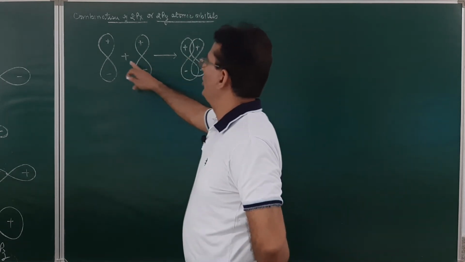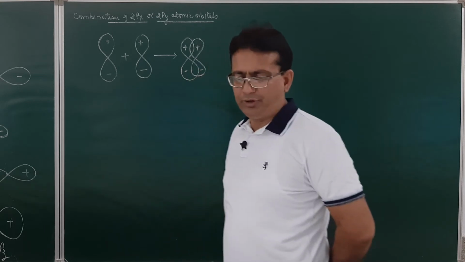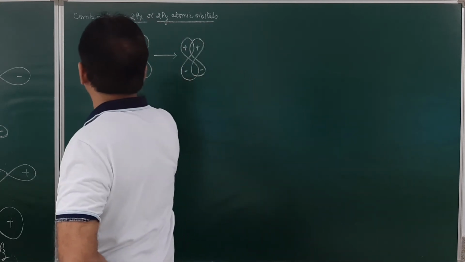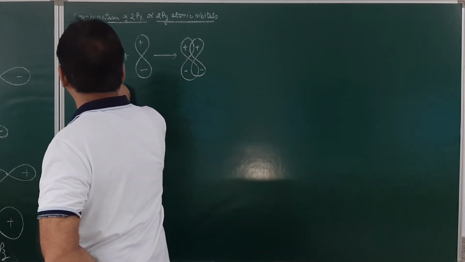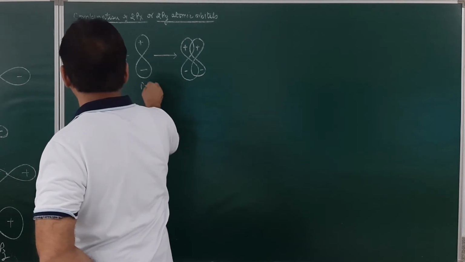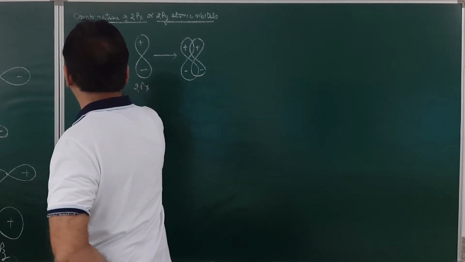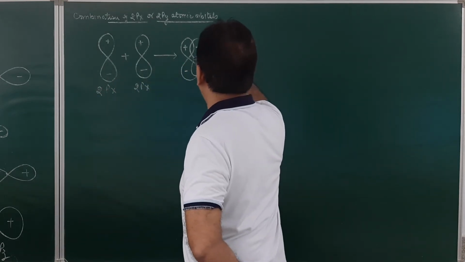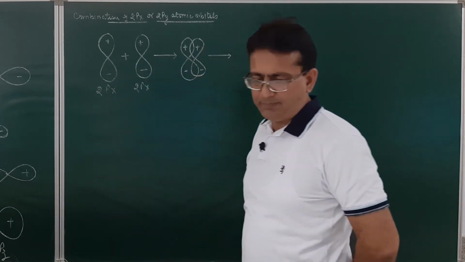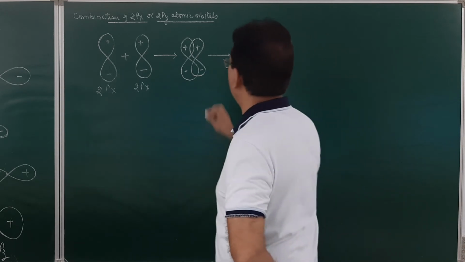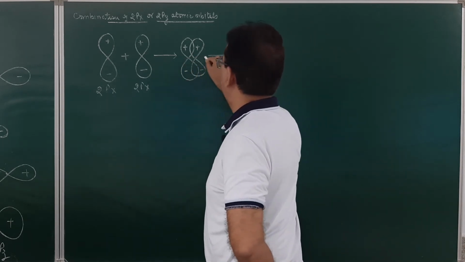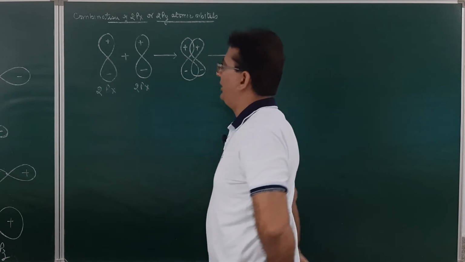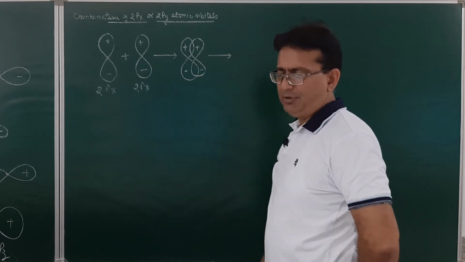Just see, they are undergoing the addition overlap. This is the px, and this is also a px, or we may say 2px and 2px atomic orbital. Since they are undergoing the addition overlap, they will result in the formation of a bonding molecular orbital, in which the electron density will be higher above the plane as well as below the plane.